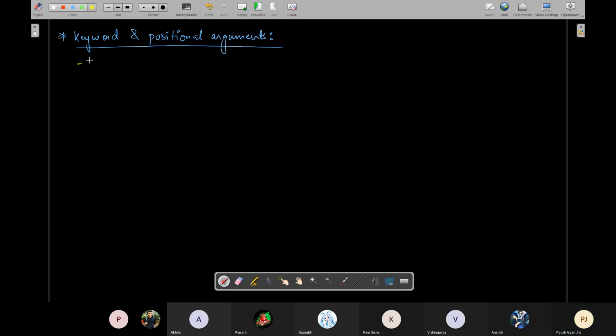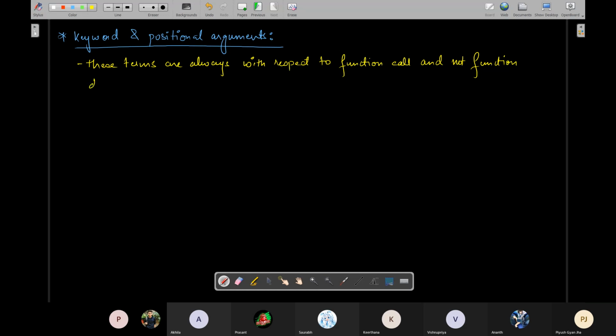Remember that these terms are always with respect to function call and not function definition. इसका मतलब मैं बताऊंगा, I'll explain.